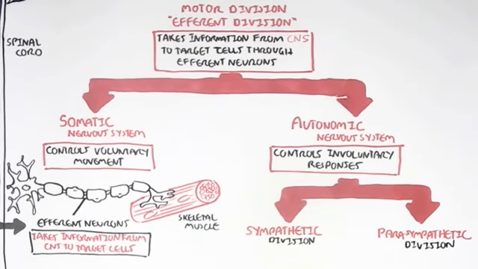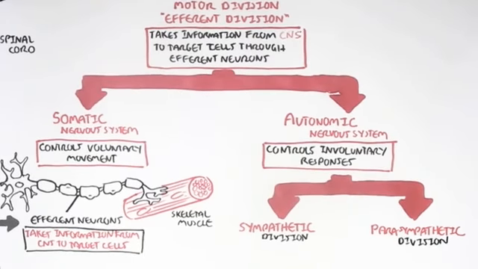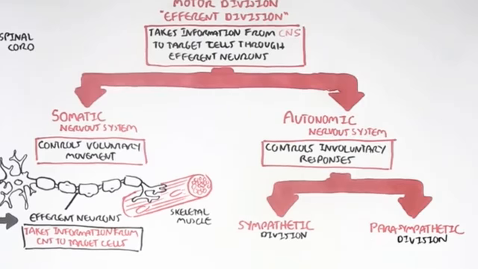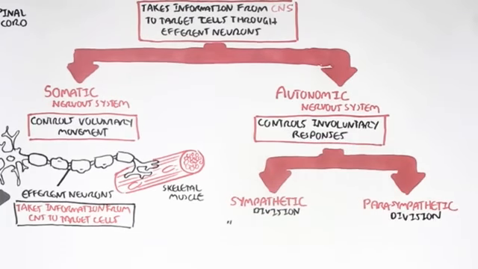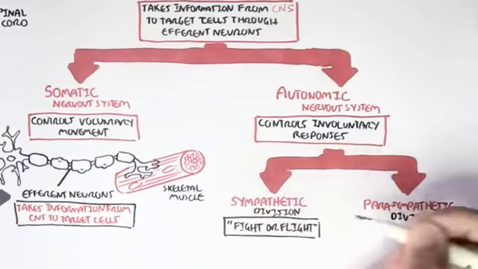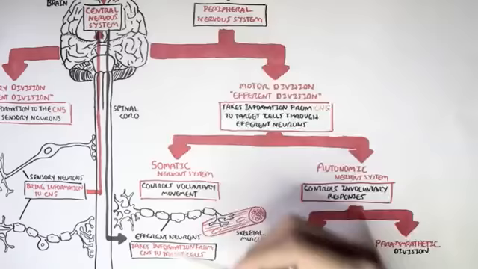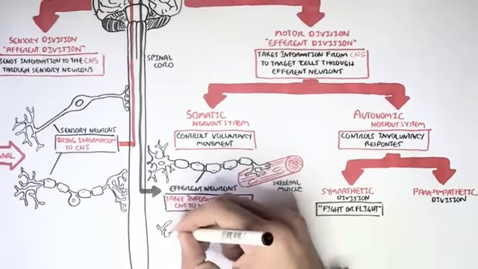And both are completely different to each other. For example, the sympathetic division is switched on or is more active during exercise, so during sport. And that is why the sympathetic division is sometimes referred to as the fight or flight response. And the parasympathetic division is less active during exercise, during sport.